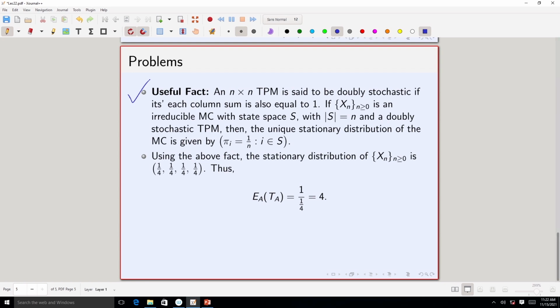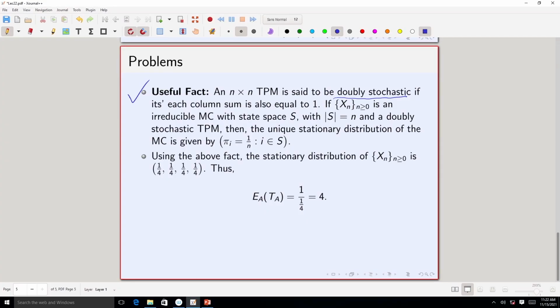So, now we see a very useful fact. An n cross n transition probability matrix is said to be doubly stochastic if each column sum is equal to 1, right. Just like the example we saw in the previous slide. In a transition probability matrix, we already know the row sums are 1. So, if each column sum is also equal to 1, it is called doubly stochastic.